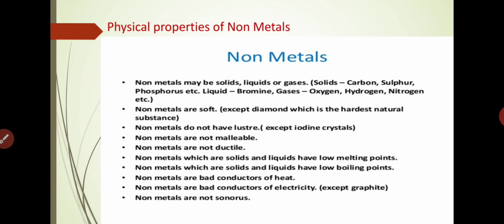Okay. Non-metals are bad conductors of heat. Understand? Metals are good conductors of electricity, and non-metals are bad conductors of electricity. But one exception is there in non-metals: graphite. Graphite is a non-metal, but it is a good conductor of electricity. Non-metals are not sonorous. It means that they do not create a ringing sound. Okay, so these are the physical properties of non-metals.